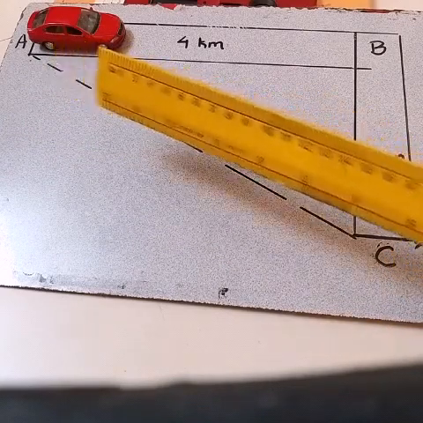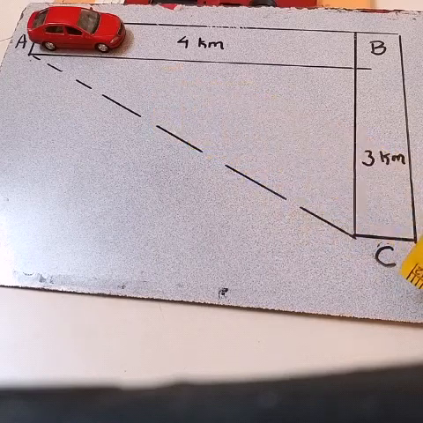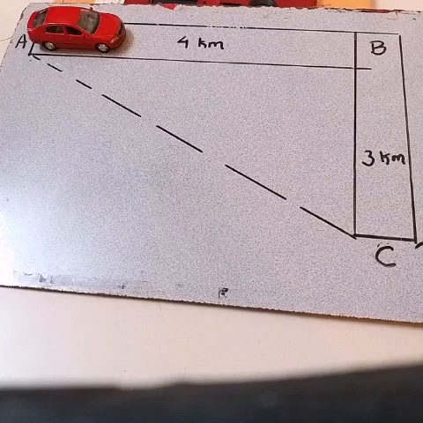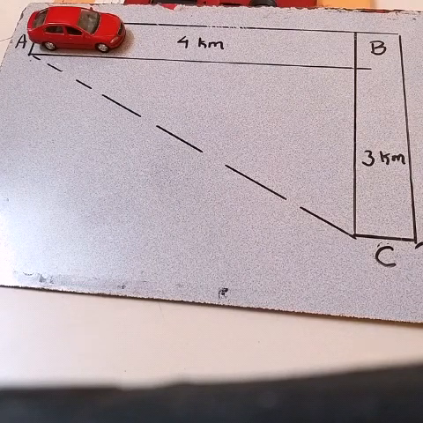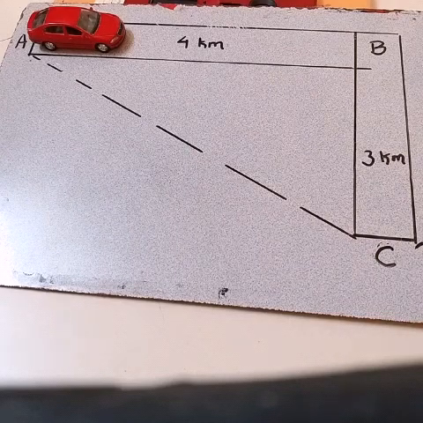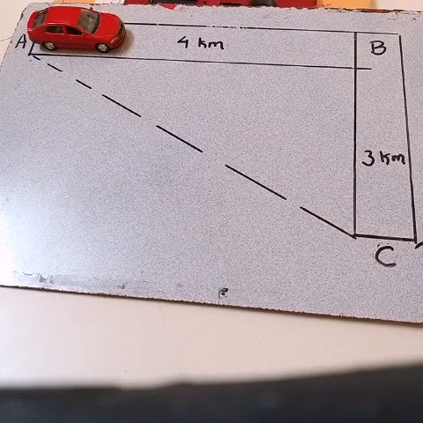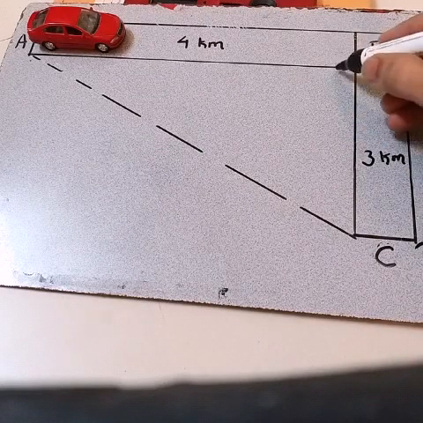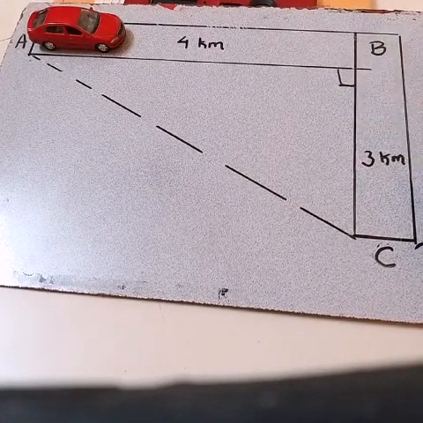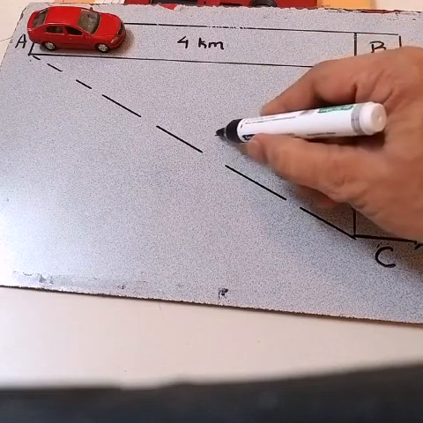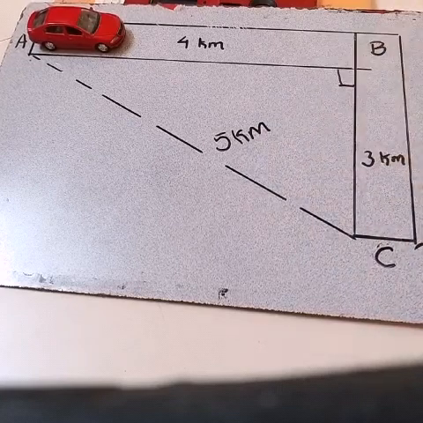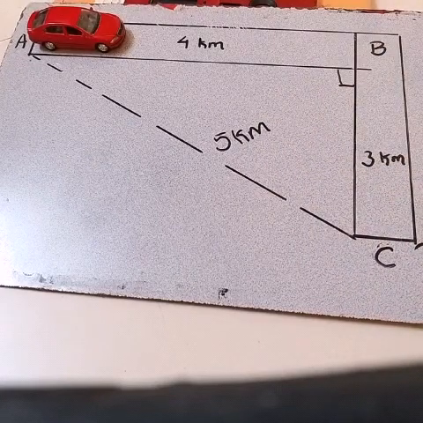If I draw a straight line from A to C and measure this distance, okay, this distance AC will be nothing but the displacement of the car. Here in this case, since this is a right angle triangle, I can use Pythagoras theorem and I get the value of AC as 5 kilometers.